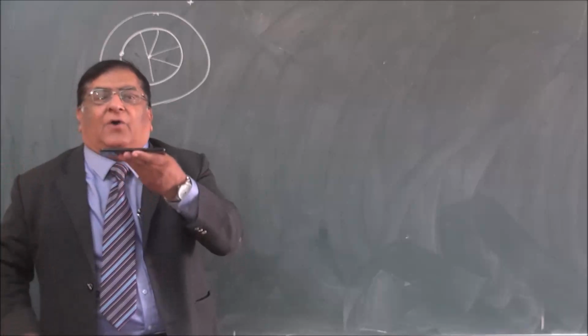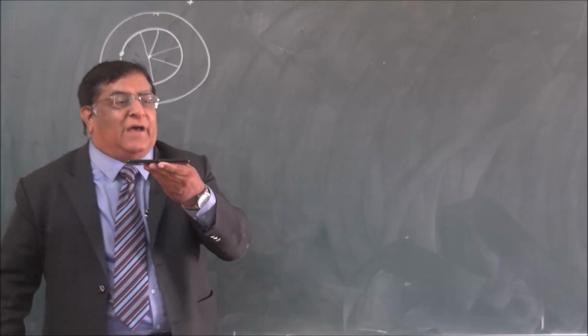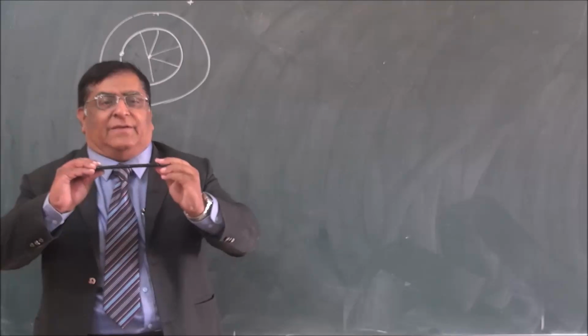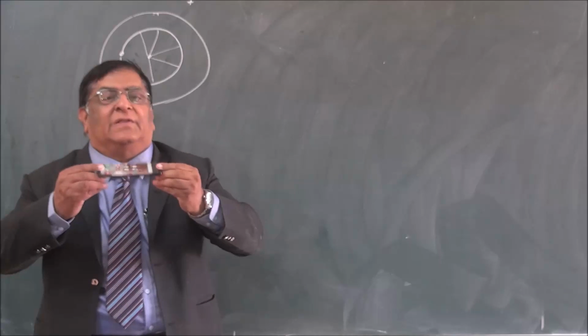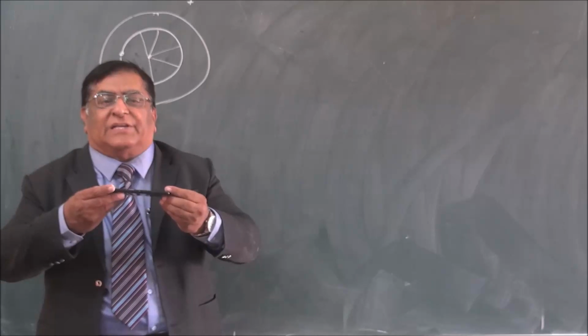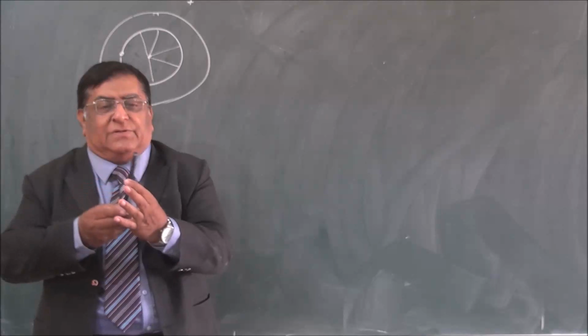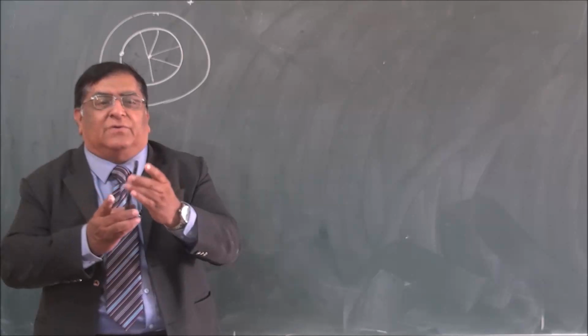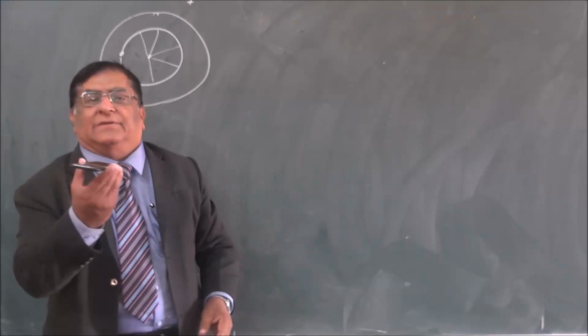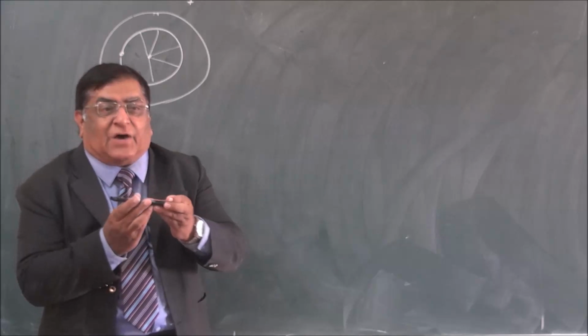Everybody think how it will appear rotating about the x-axis and see whether you have thought the same thing. This is rotation about the x-axis. Rotation about the y-axis. This is rotation about the y-axis. Rotation about the z-axis.